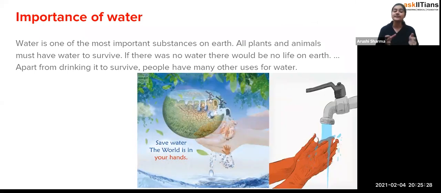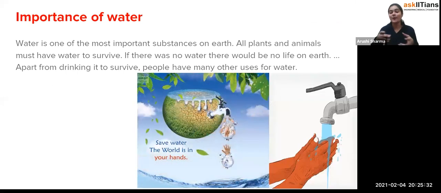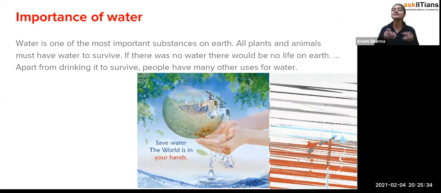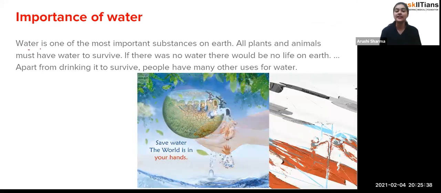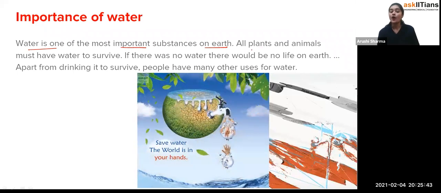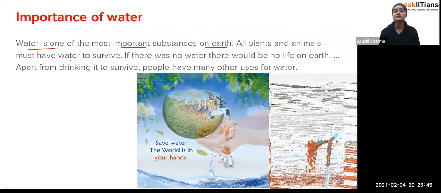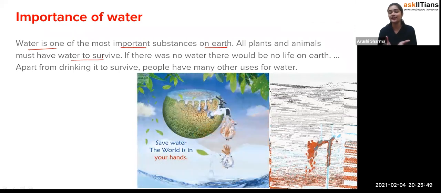Exactly. So that's why, students, if we start recounting the reasons, I can't think how many reasons there are, because water is used everywhere. So you can see water is one of the most important substances on the earth. All plants, animals and human beings must have water to survive. If there is no water, that means there will be no life.